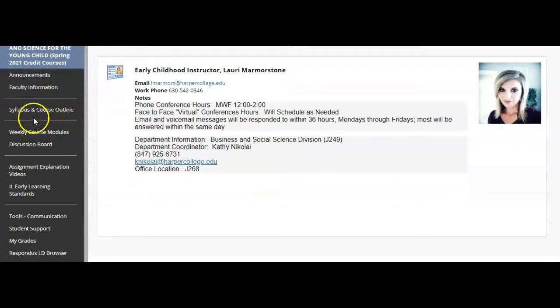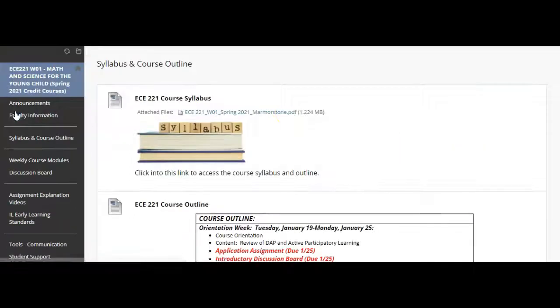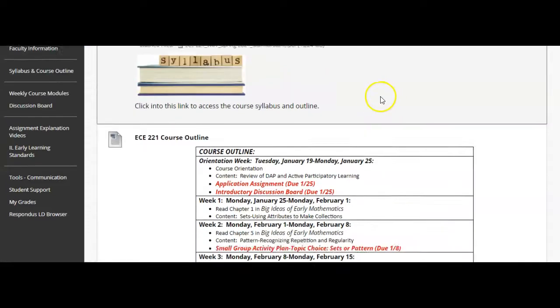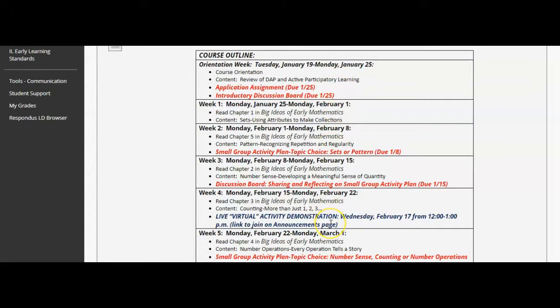Moving down on the left here, the next link that you'll come to on our Blackboard page is the Syllabus and Course Outline link. This is where you can access the course syllabus. Make sure that you read through the course syllabus in its entirety, and I would also recommend reading through it multiple times to make sure that you're aware of the expectations as well. You can also see a copy of the course outline here, which gives a look at all of the different topics and content we will be addressing each week of the semester, and there are also highlighted dates of assignments that will be due as well.